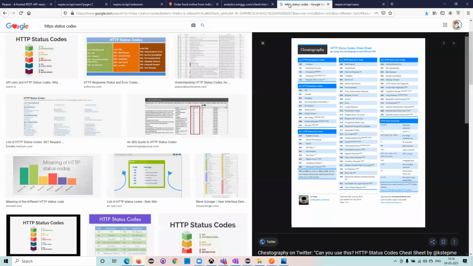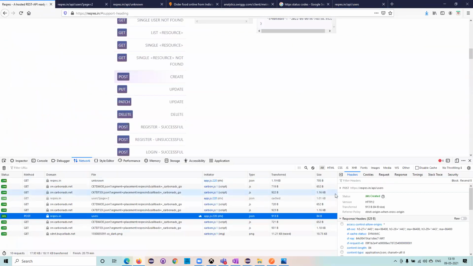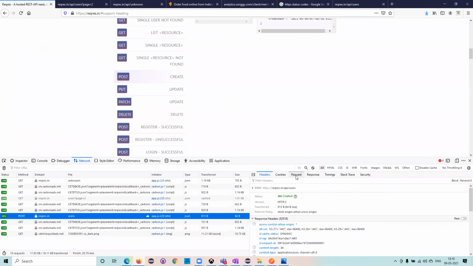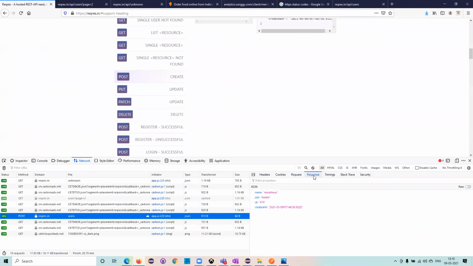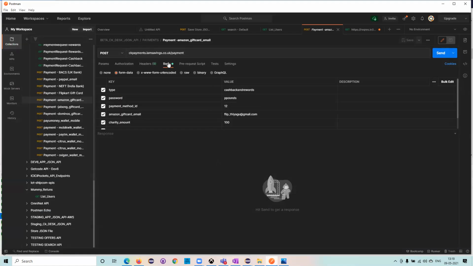I'll do one thing. If you click here, you can see what requests you need to add and what responses you will get. So this is a request. While requesting, these are the things you need to add. Just go here, and you can add it in Postman, in the body. You can come to form data, add those here, and then try it out. This is for your experiment.